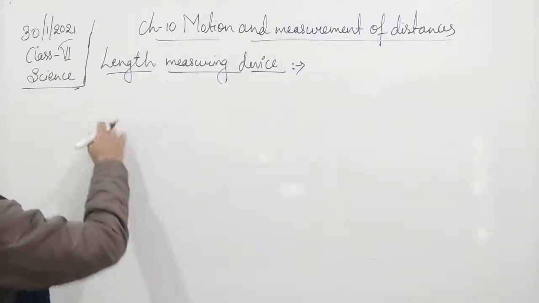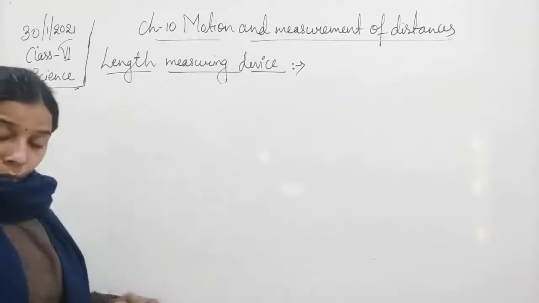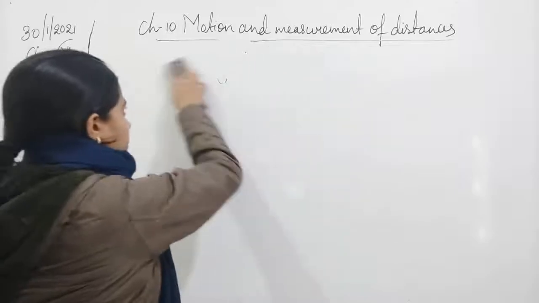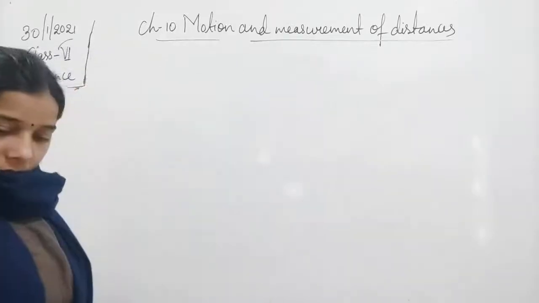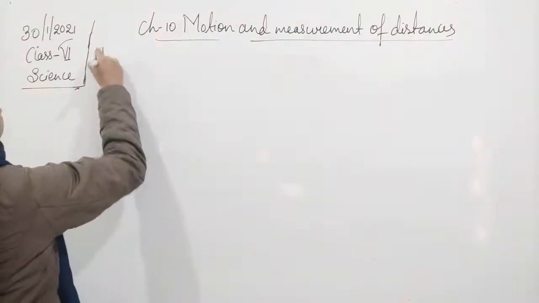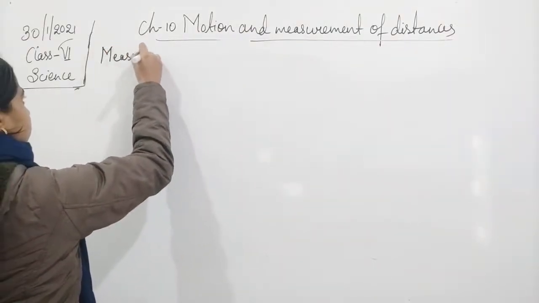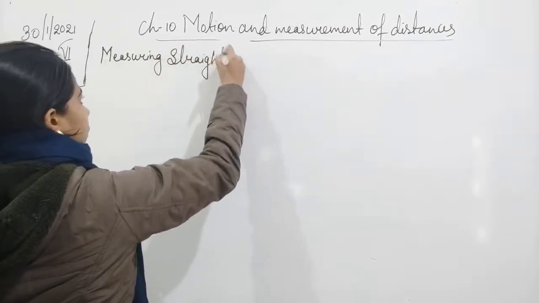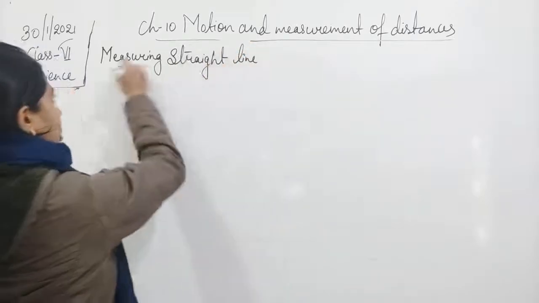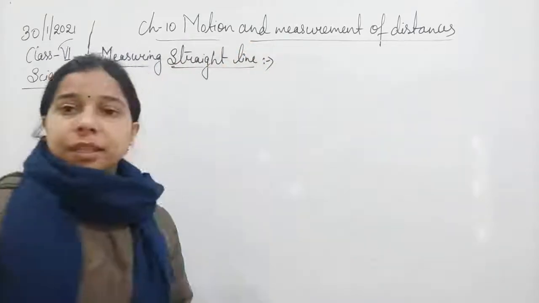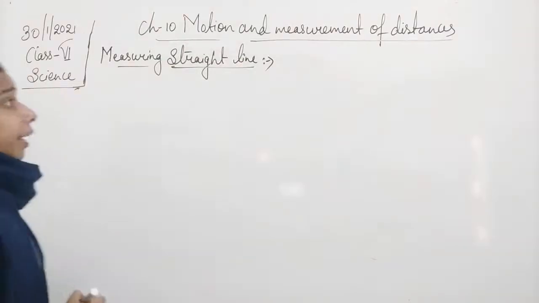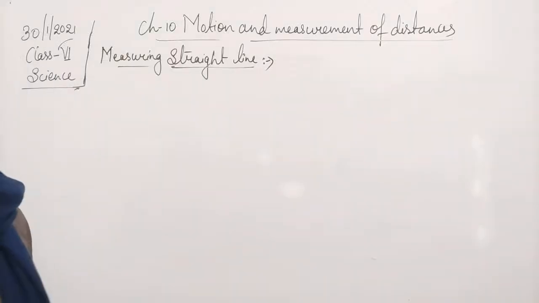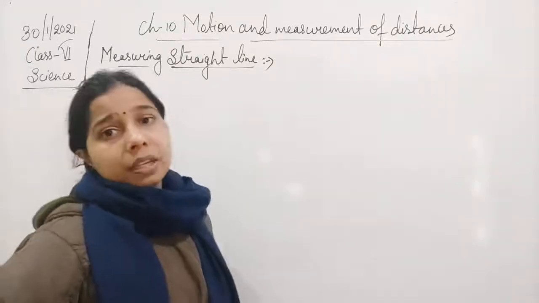Okay, now see, length measuring devices are there. How to measure a straight line. What are the different methods by which we can measure it? If the object is a straight one, it is very easy to measure it, students. For that, either we can use the meter scale or we can use the measuring tape.